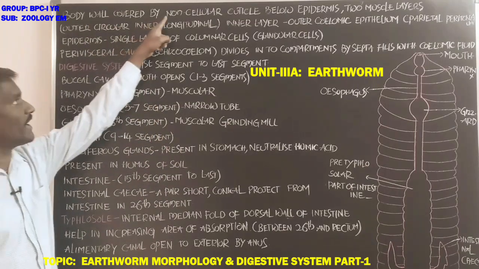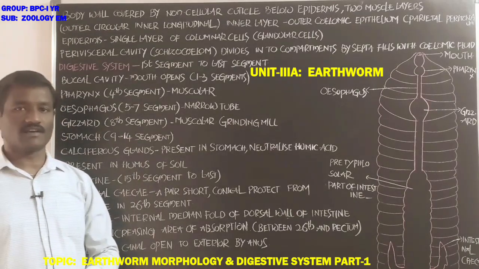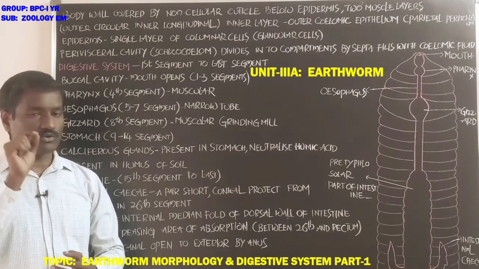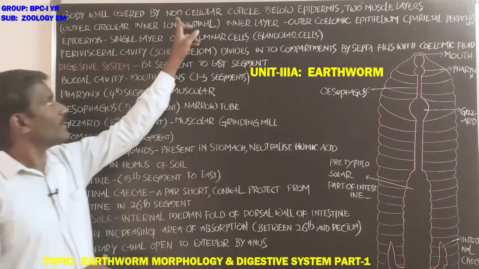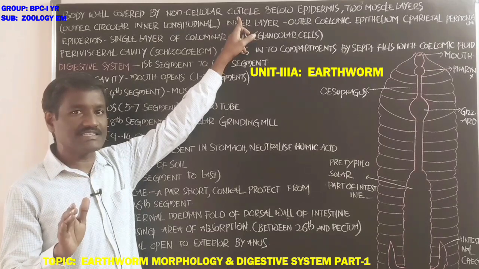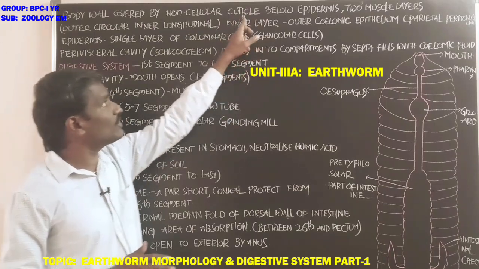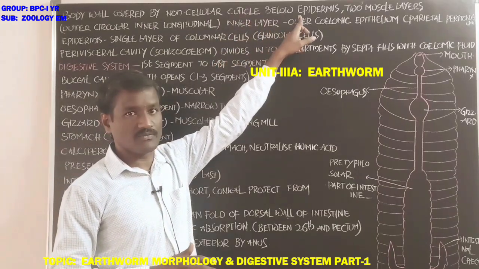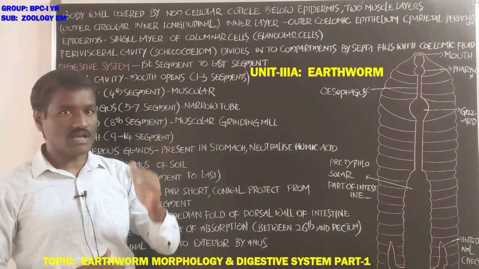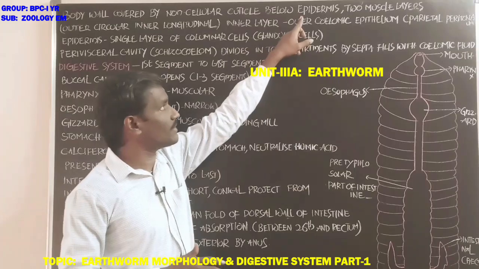The body wall is covered by a non-cellular cuticle. The outer surface of the body wall is covered with the cuticle. Cuticle is a layer without cells, a non-cellular cuticle. Below the cuticle there is an epidermis, from the upper surface to the lower surface.